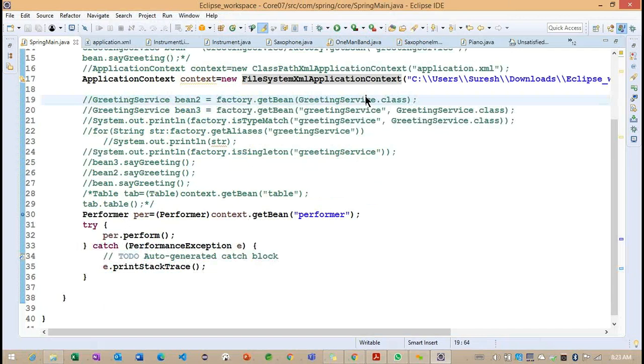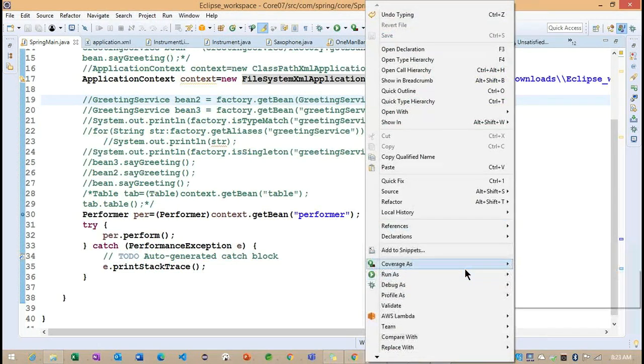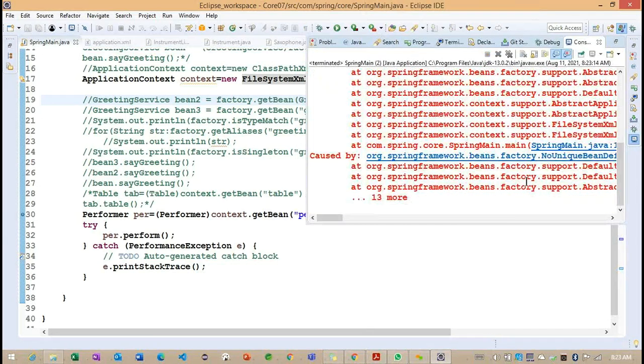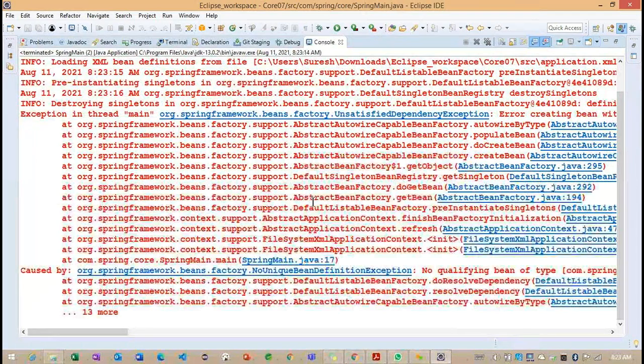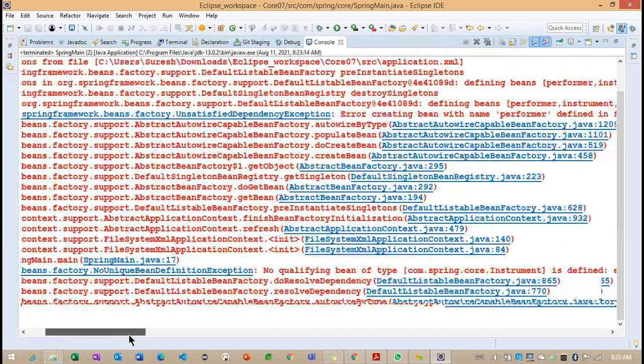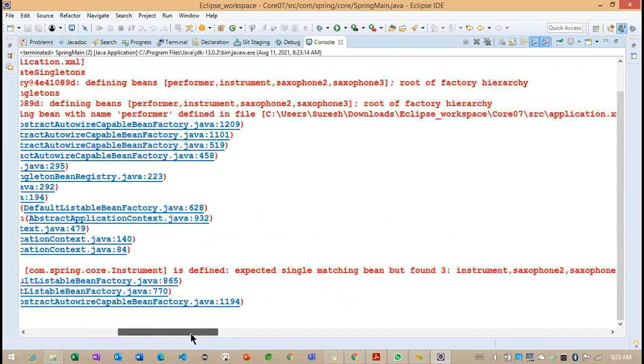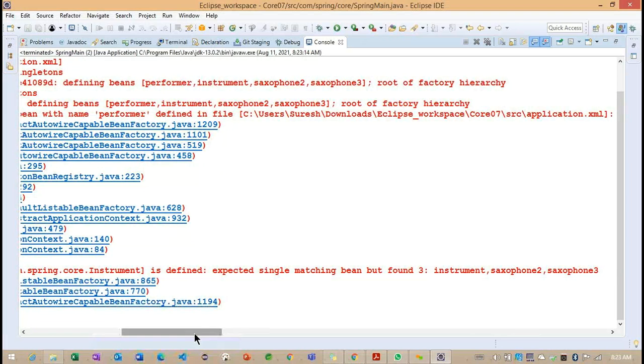Can we see the error one more time here? If I run it, you need to understand exactly what the exception is providing as information. Now you can read this particular 'Caused by: no qualifying bean of type Instrument is defined: expected single matching bean, but found 3'. So how is this container identifying this?